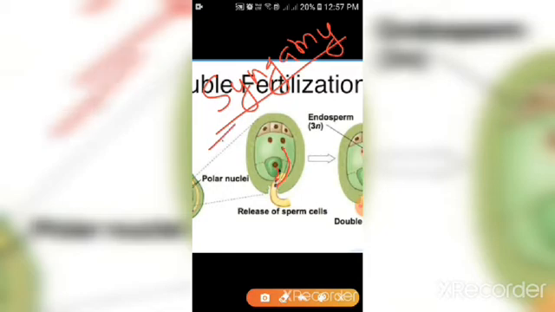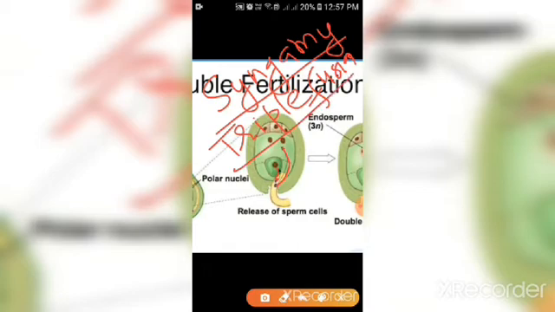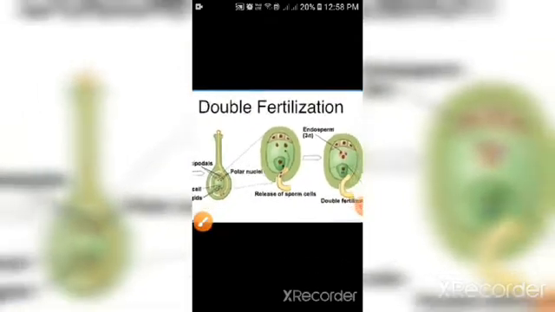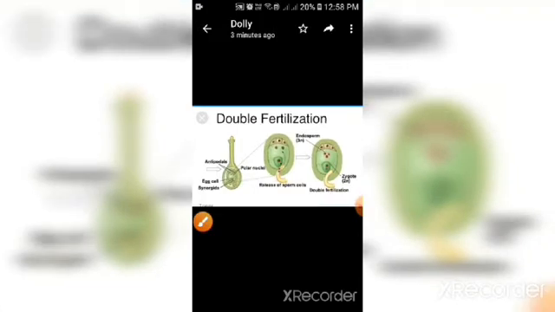And this process is known as what? This is known as ट्रिपल फ्यूजन। इसको ट्रिपल फ्यूजन क्यों कह रहे हैं? बिकॉज इसमें तीन चीज़ें आपस में फ्यूज़ कर रही हैं, 3 न्यूक्लियाई। कौन से? 2 पोलर न्यूक्लियाई एंड 1 मेल गैमीट। क्योंकि ये 3 न्यूक्लियाई are fusing with one another, therefore it is known as what? ट्रिपल फ्यूजन। So in double fertilization, two events are occurring. One is syngamy and other is triple fusion.